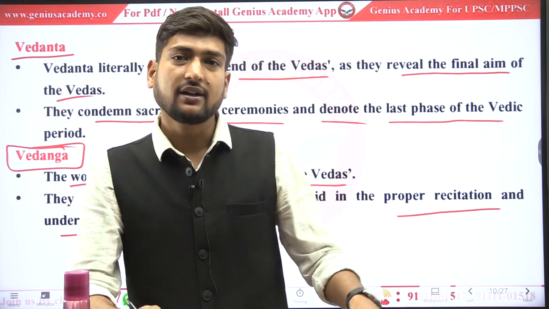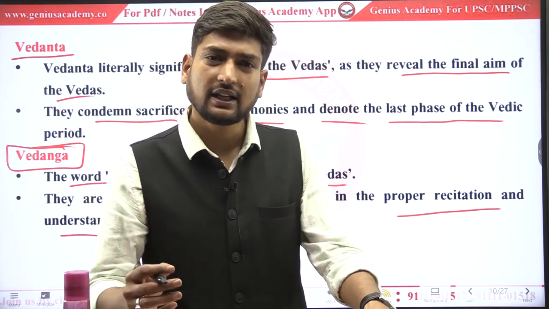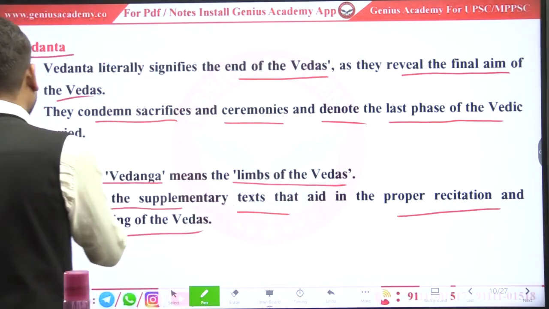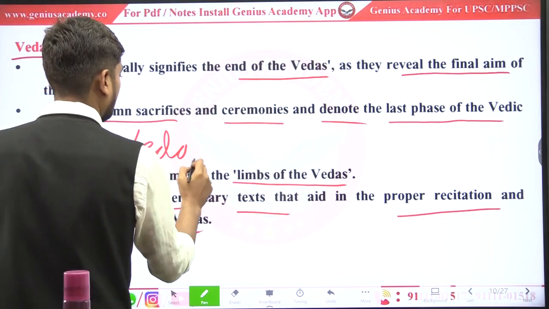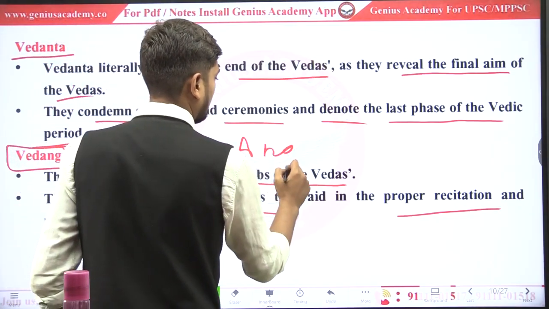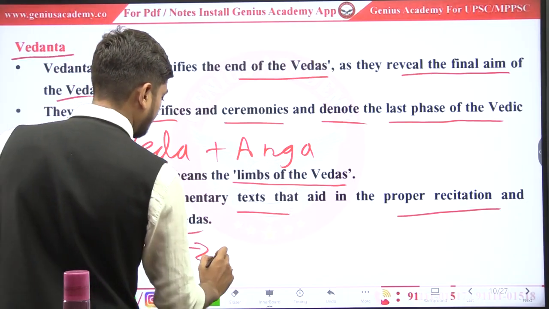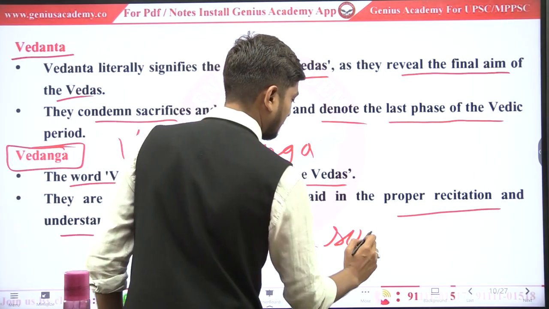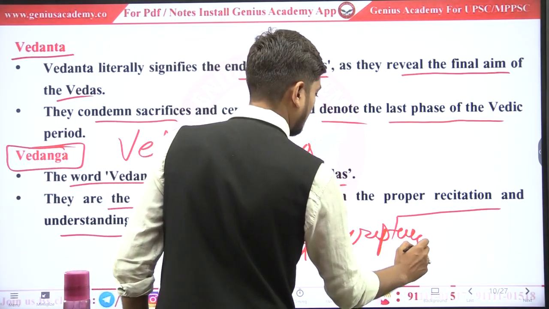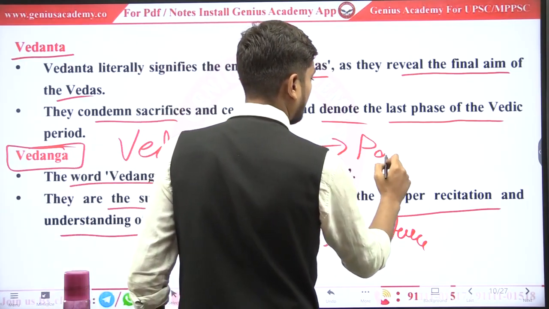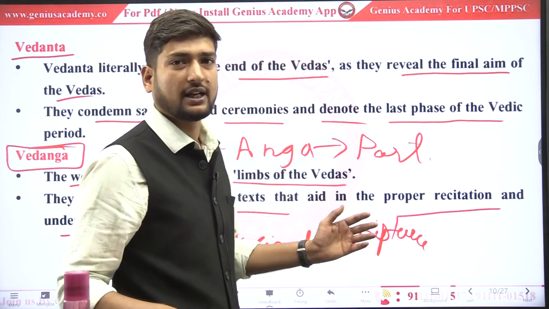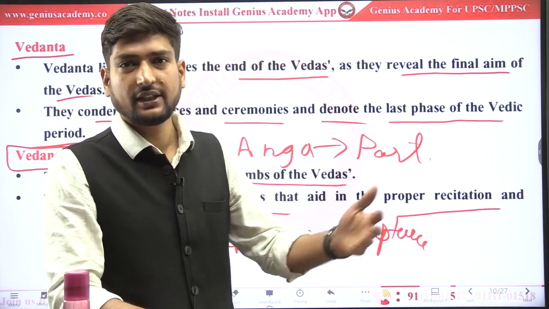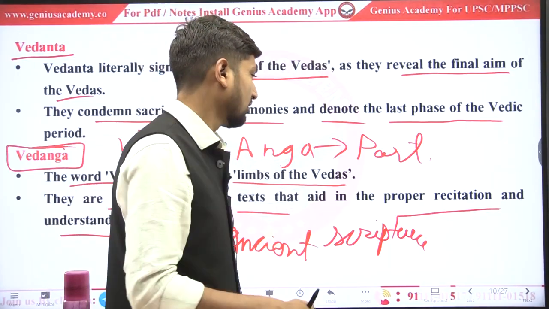Veda and Anga. Veda, we can say, is a type of ancient scripture, and Anga is the part. So we can divide it as Veda plus Anga. Anga is the part, and it is the ancient scripture. So it is a part of the Veda. We can directly say it like this.